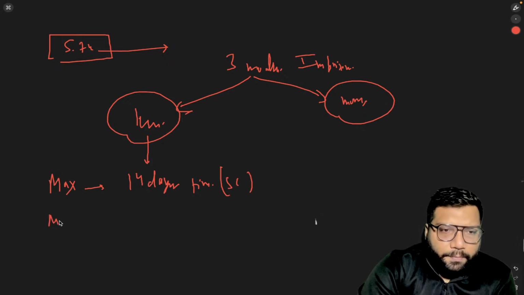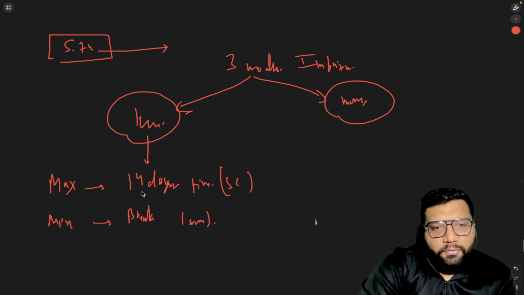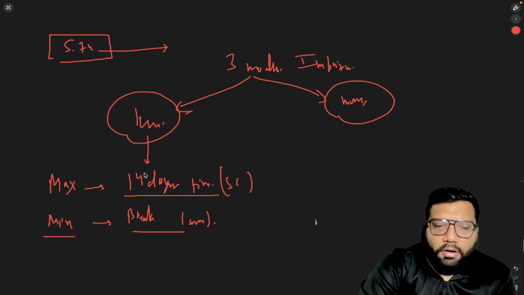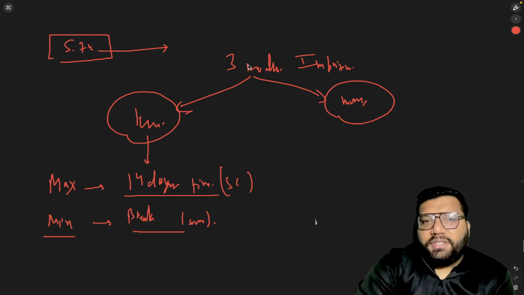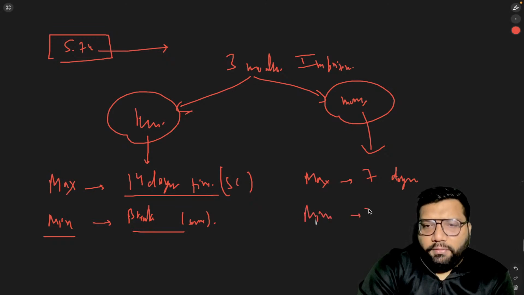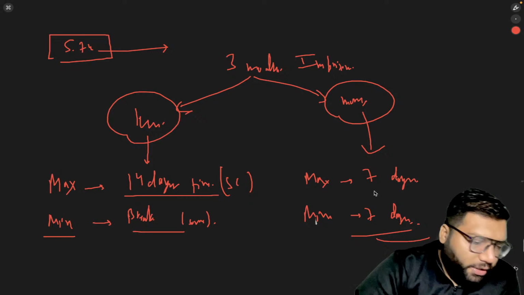And a minimum break of the same days. Okay, if you are giving someone 14 days of solitary confinement, then you have to give him a minimum break of 14 days. If someone has come for imprisonment of more than 3 months, then the maximum solitary confinement can be only 7 days, with a minimum break of 7 days. So that's the concept of your solitary confinement.